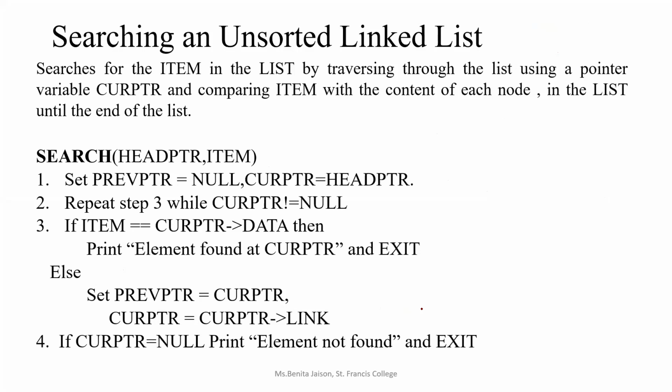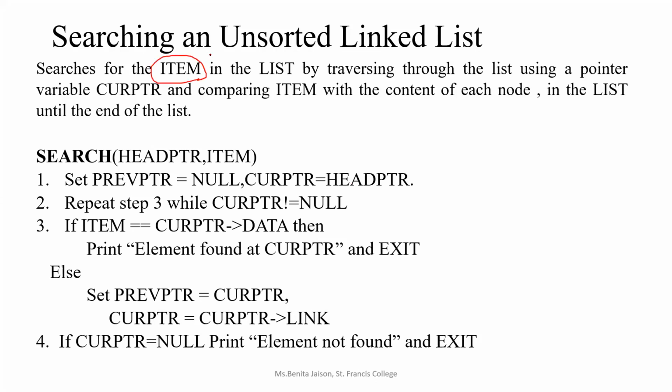Now the algorithm for searching a node in an unsorted linked list. If it is unsorted, what will be the algorithm? You can imagine what all things we have to do. So the search key we have got. I am using a variable called item.